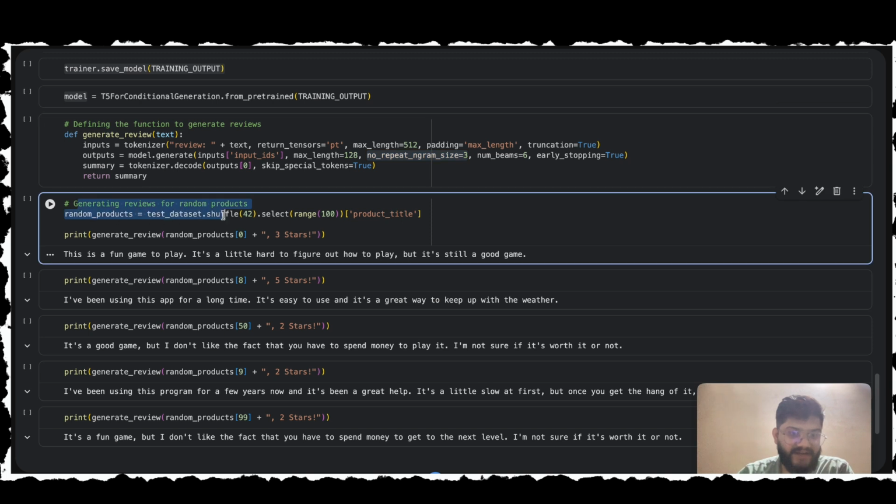And to get a random product, our code picks a random product each time, and we provide a prompt with the product title and how many stars it has, and the model gives us the response based on the product we asked for and the rating it has. Here we tell the model to generate a review for the specific product with the specific stars. It learned that 2-star reviews complain while 5-star reviews talk about seamless features.